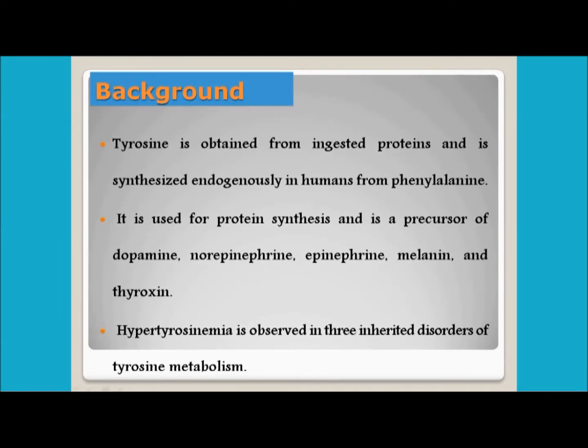Hypertyrosinemia is observed in 3 inherited disorders of tyrosine metabolism. So hypertyrosinemia has 3 different types. Let's discuss these 3 types.